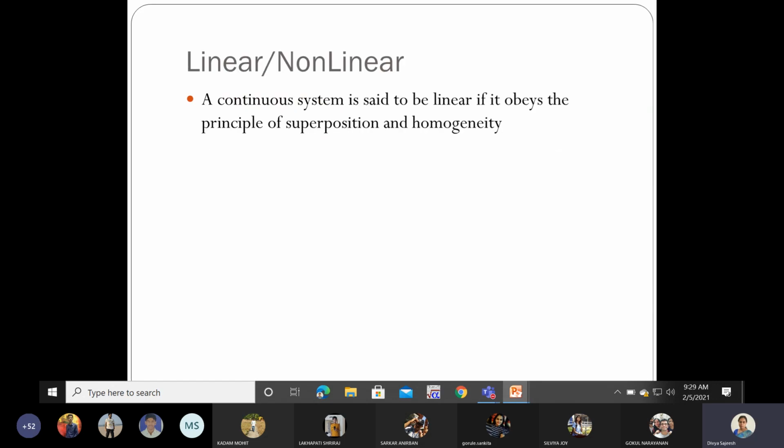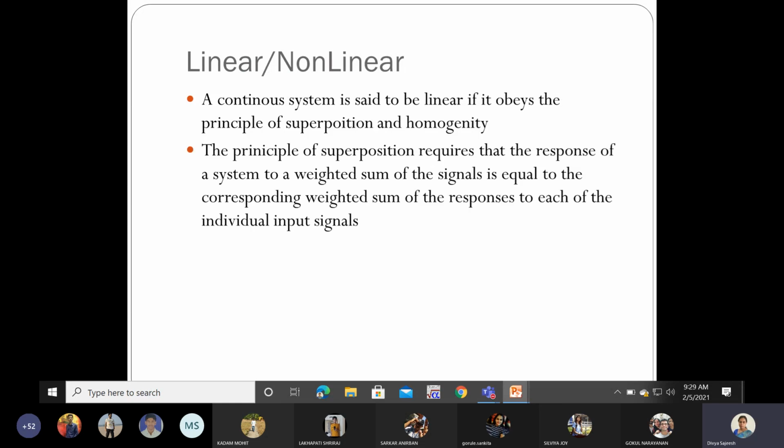Now we have linear and non-linear types of system. Now, what do you mean by a linear system or a non-linear system? A system is said to be linear if it obeys the principle of superposition as well as homogeneity. Okay, so let us see what we mean by the superposition principle in signals and systems.